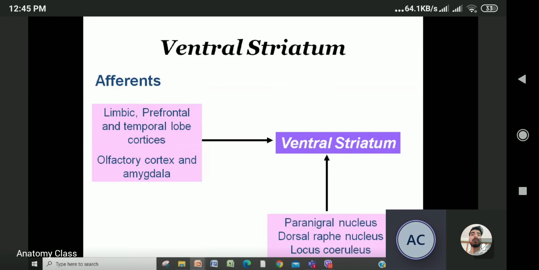So the ventral striatum has afferents from the limbic, prefrontal and temporal areas, and from the dorsal raphe nucleus, locus coeruleus and pedunculopontine nucleus. Have you read about the locus coeruleus?